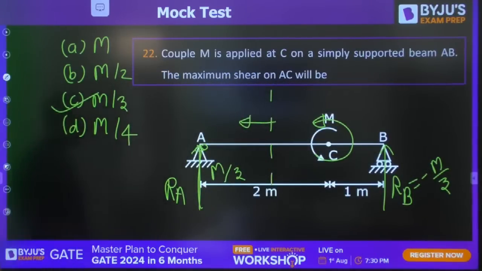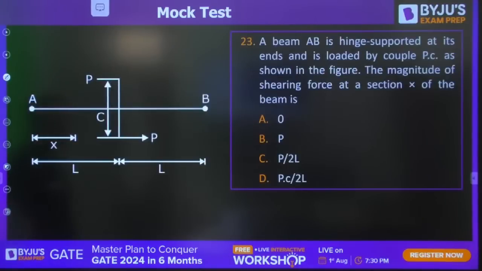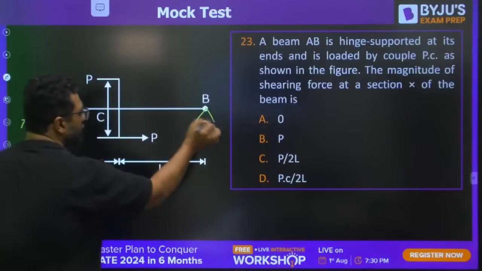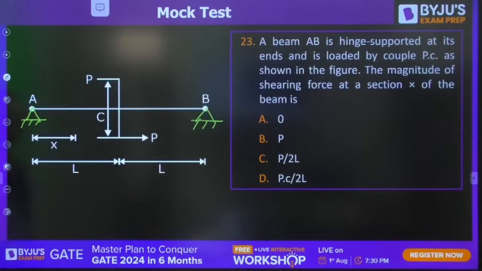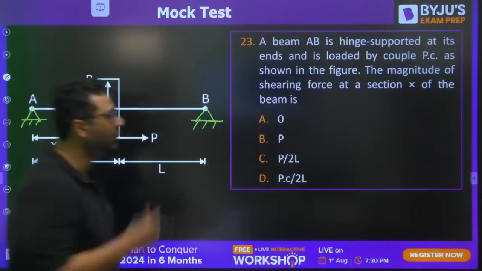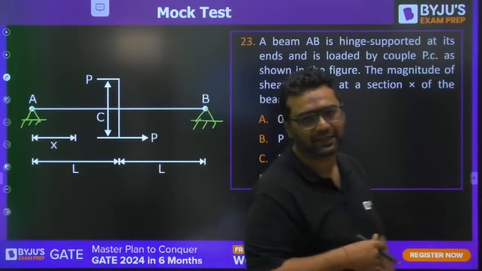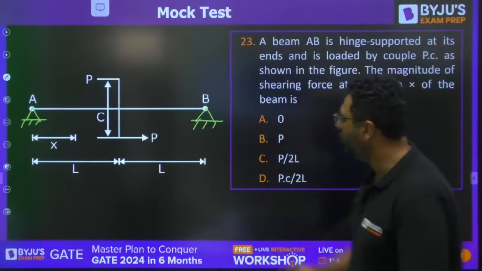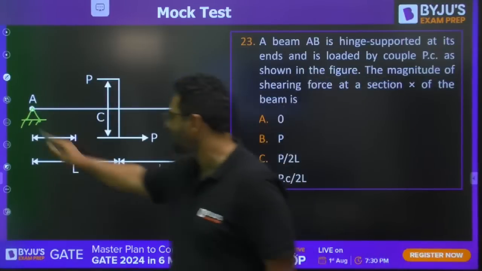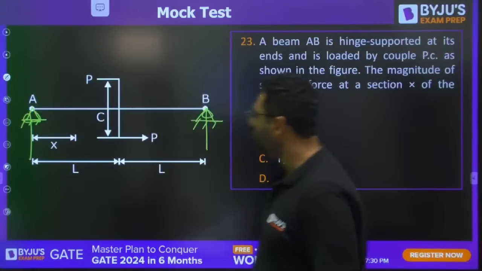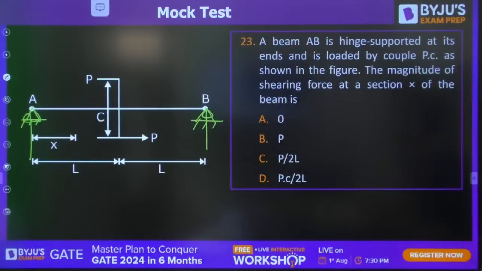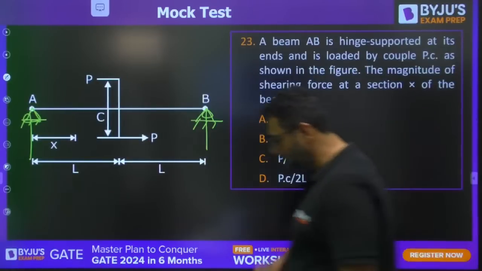Yes, very good, Ajay. Moving to 23. So here AB is hinge supported. You need to tell the magnitude of shear force at section XX. Once again, if you find out the support reaction, your task will be done. Very easy question it is. But these types of questions are coming in the paper, guys.